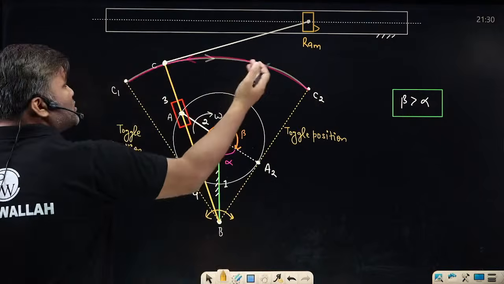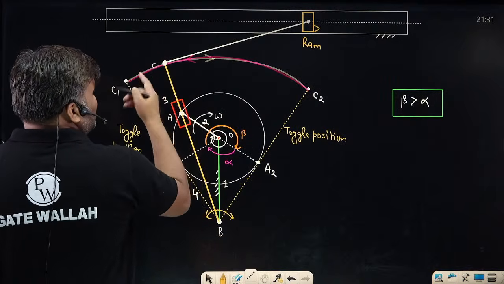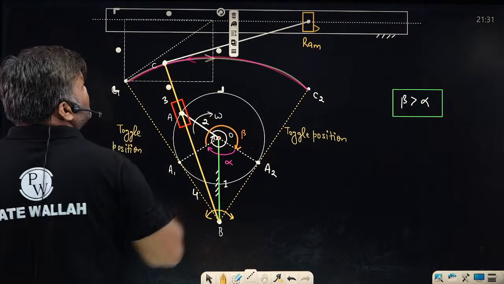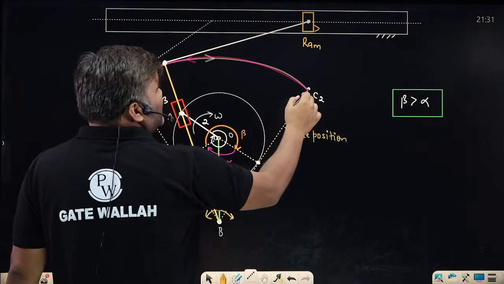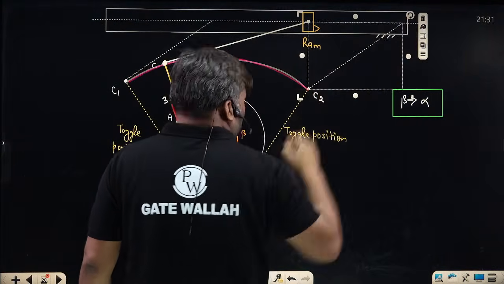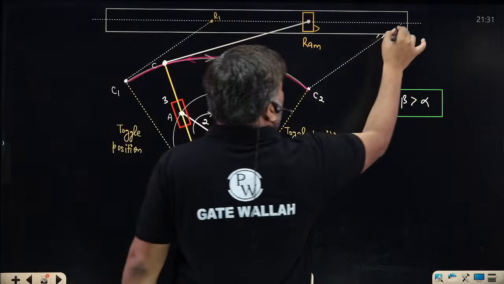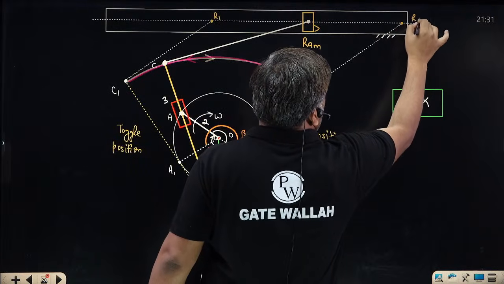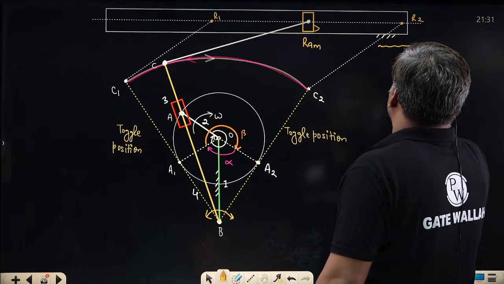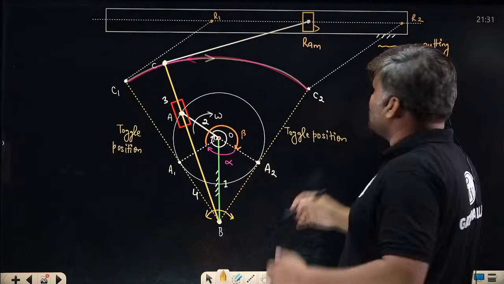So extreme positions of the ram will be where? Sir, for one situation, when point C is at C1, backmost position, so cutter will also be at the backmost position. On the other hand, when point C is at C2, the cutter will also be at the farmost position. So these are the two positions of the ram, R1 and R2. From R1 to R2, I am having the cutting stroke. Cutting or working stroke? Forward stroke.